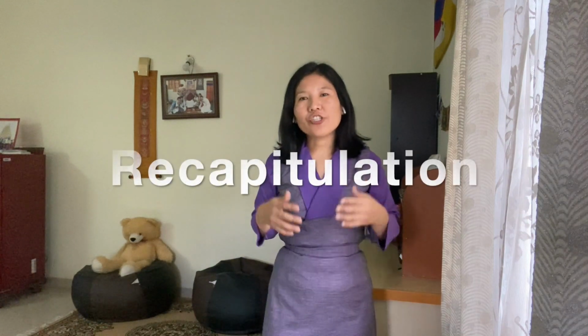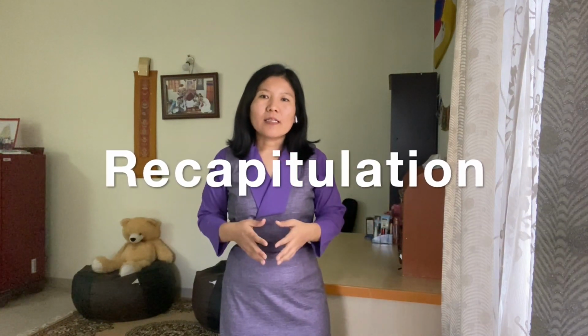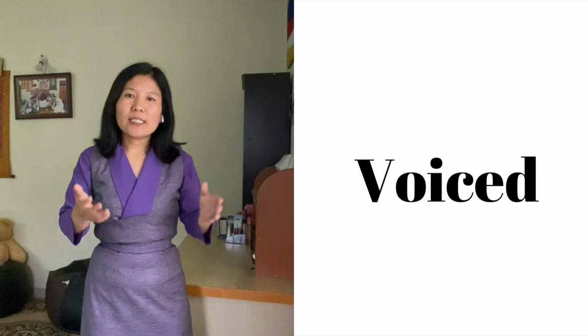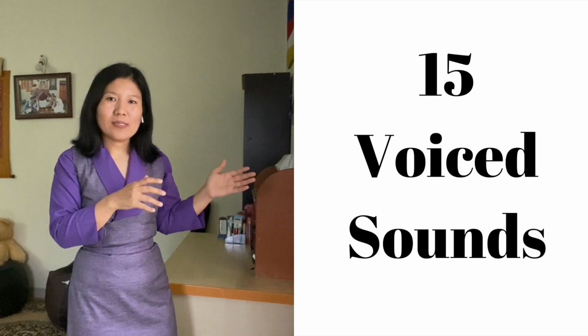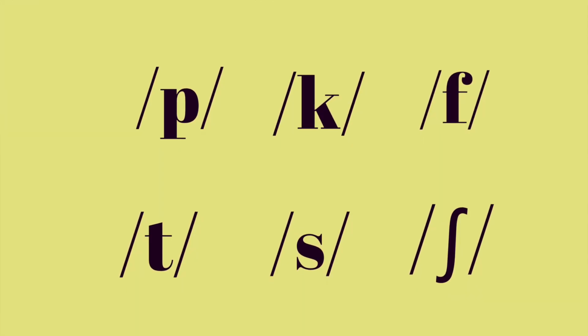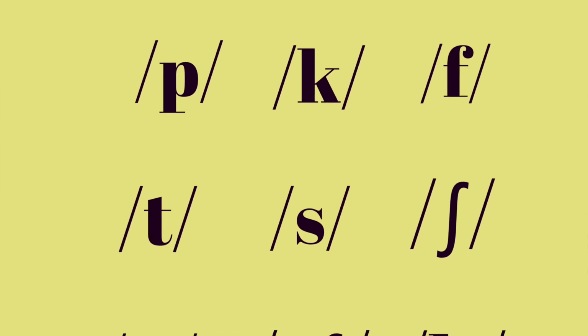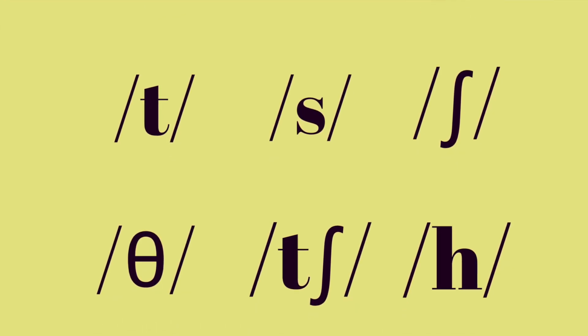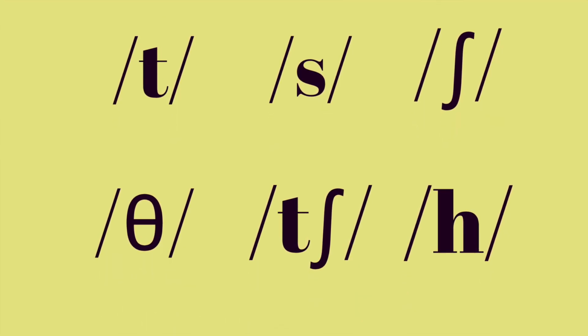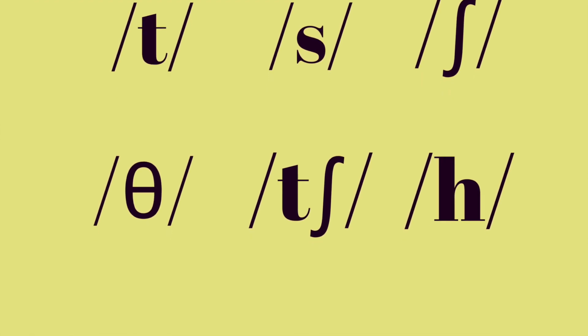Okay, now let us recapitulate what we have learned. The 24 consonant sounds have been divided into voiced and unvoiced. There are 9 unvoiced sounds and 15 voiced sounds. The unvoiced sounds are p, k, f, t, s, sh, th, ch, h.